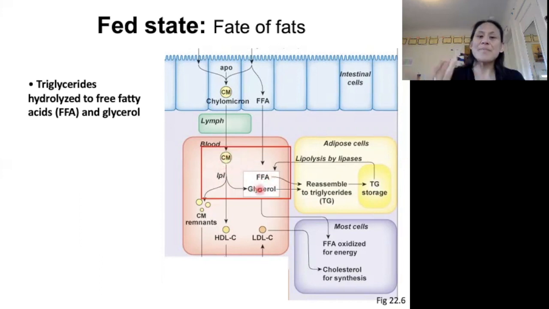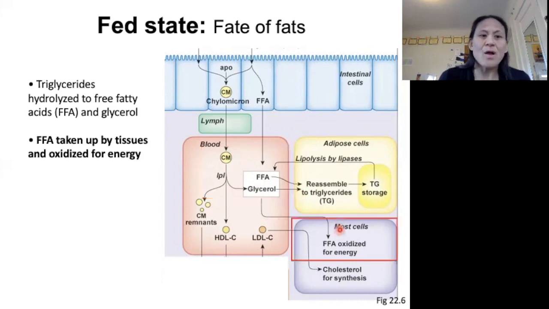Okay. From there, we have two possible fates, as you can see by these arrows. One of those fates is that the free fatty acids and glycerol are going to go into the cells, into the tissues to be used right away for energy.